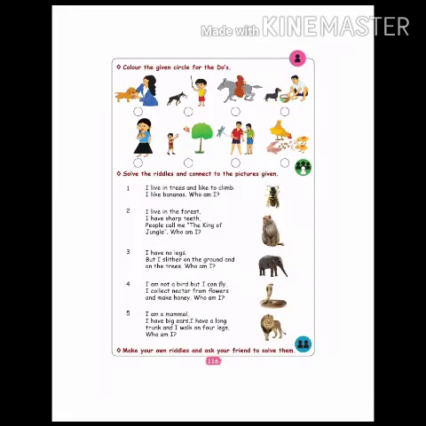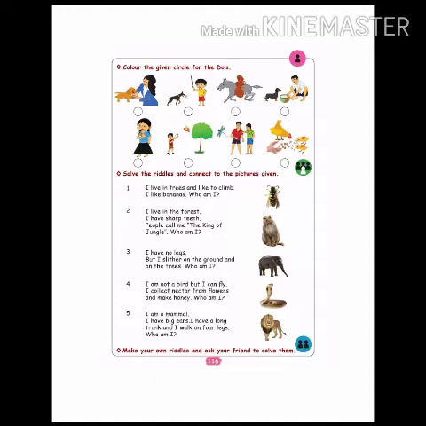Page number 116. Color the given circle for the do's. What we have to do, for that one only we have to color the circle. See the first picture. What is that? One girl is petting the dog. Can we do that one? Yes, we can. So color the first circle. See the second picture. One boy is going to beat the dog. Can we do that one? No, we should not do that. So we should not color the second box.